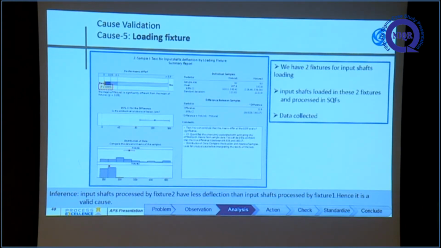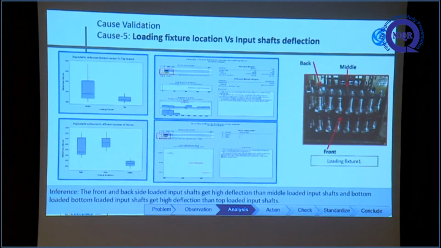Another part is the loading fixture. We mainly have 2 fixtures for the input shaft. The fixture is like this one. This is not one fixture, sir; we have 2 like this in our department. Each fixture can carry 144. That is a 2 tier fixture: in the bottom section we can load 72 shafts, and in the upper section 72.